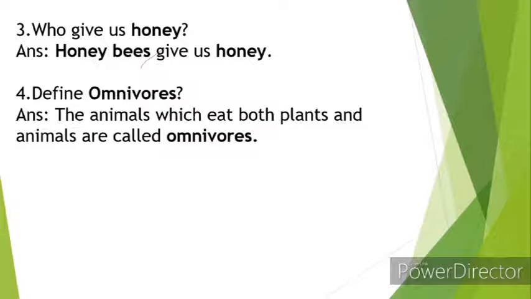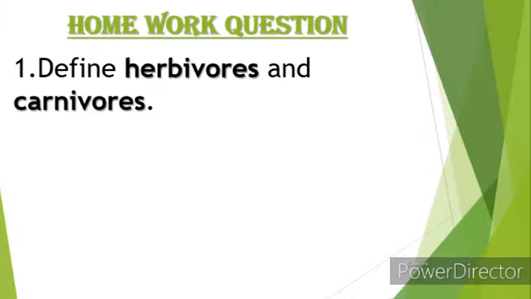And define omnivores. I told that humans can also be considered as an omnivore, right? So omnivores are animals which eat both plants and animals. They have a lot of variety in food, right? So those are known as omnivores.